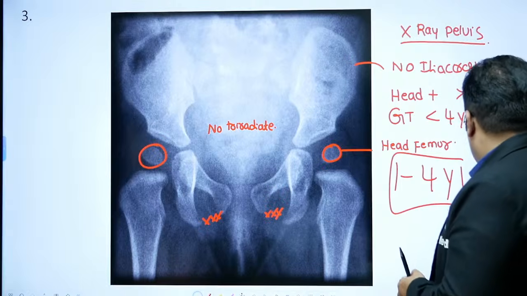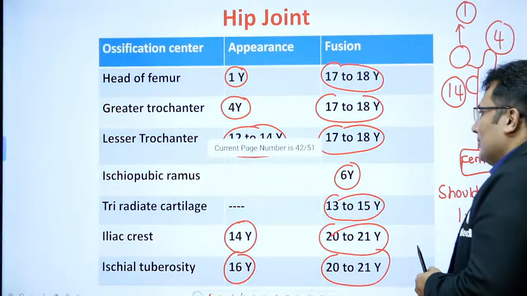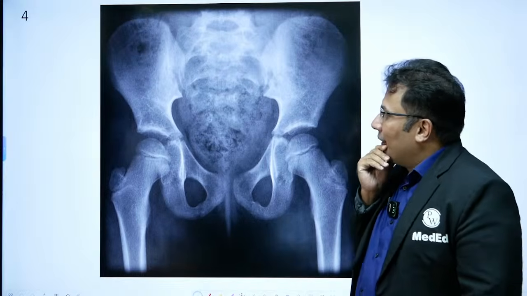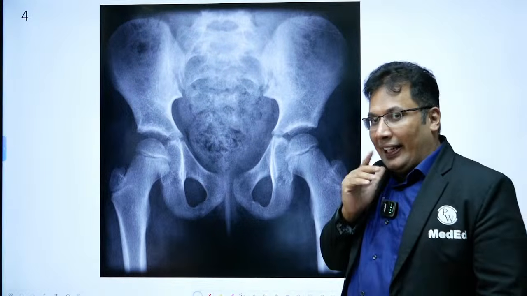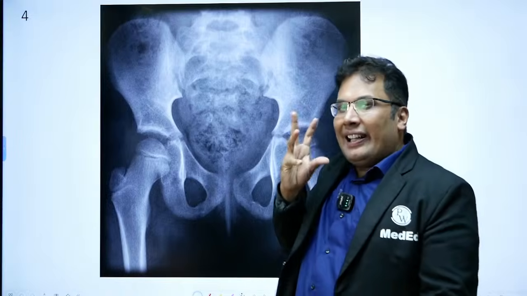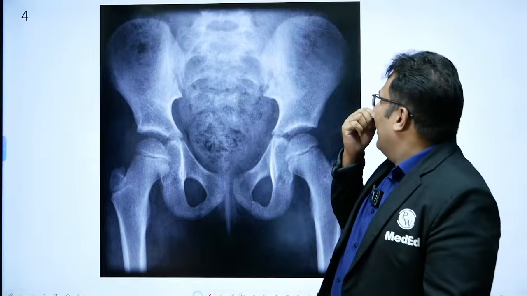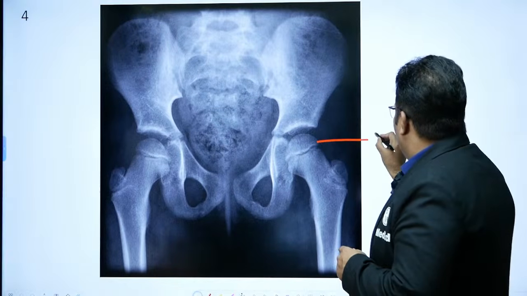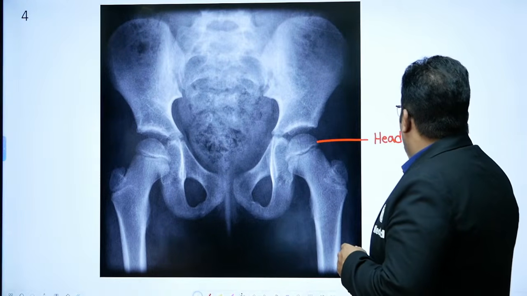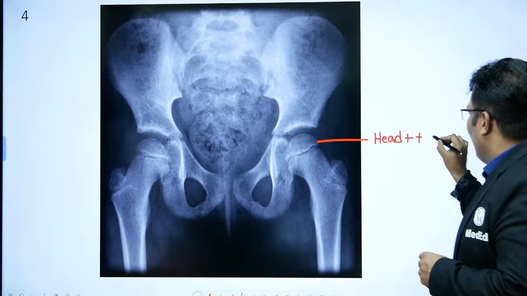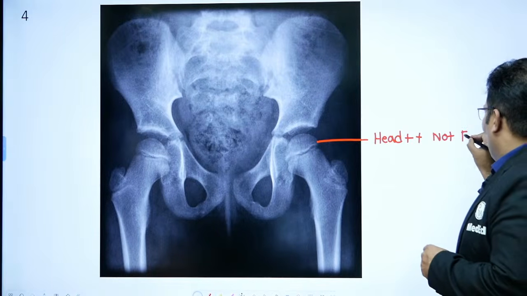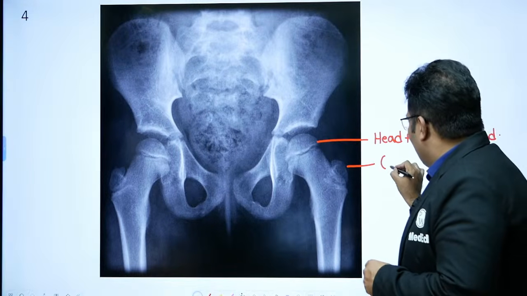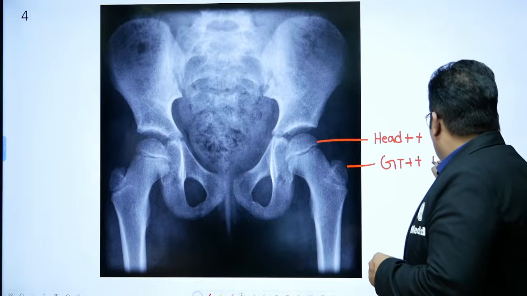Now, let's see this. Look at this X-ray. Again, it needs some skill actually. Some skill is needed. So what can you see here? The head is there, but not fused. GT is there, but not fused.